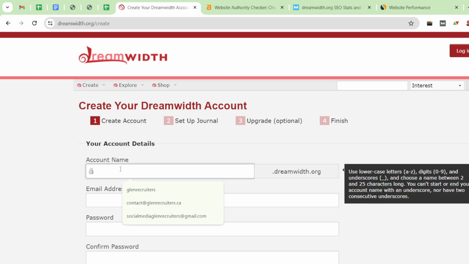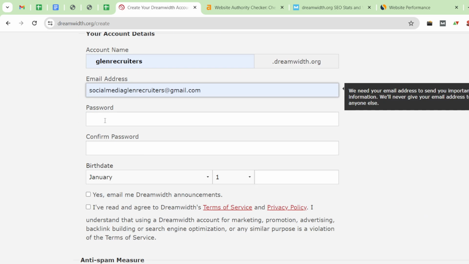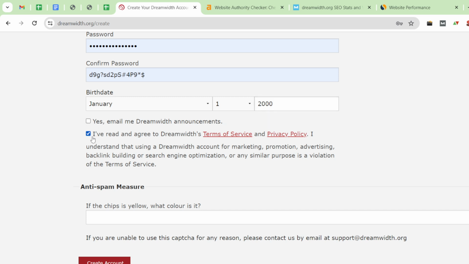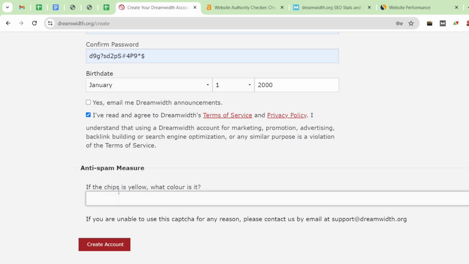and after that you can choose your username and your email ID. Then after that you can choose your password. Then after that you have to add your date of birth. And if you want to receive emails from this website, then you have to check this box, and after that you have to acknowledge the terms and conditions. It's mandatory. And there is a verification option, anti-spam. If the chips are yellow, what color is it? Yellow.